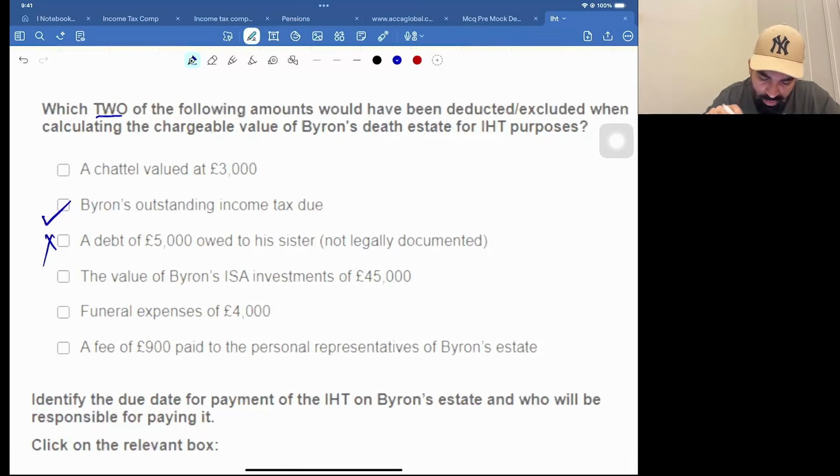No, ISA is normally exempt for income tax, but for IHT purposes it's not exempt. Yes, funeral expenses are allowed. A fee of 900 paid to the personal representative, the executor. The personal representative is also called the executor. It's not allowed. Personal representative fees are not allowed at all. So what is the answer? This is your answer, and these two deductions are allowed.